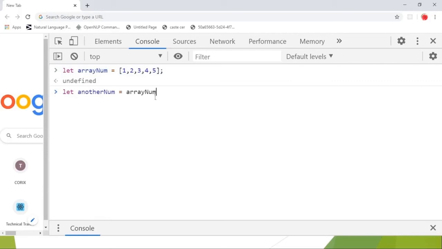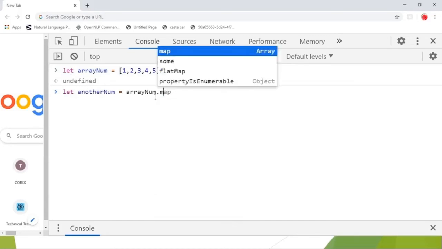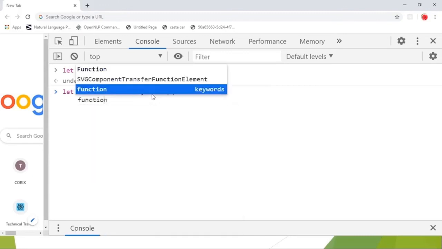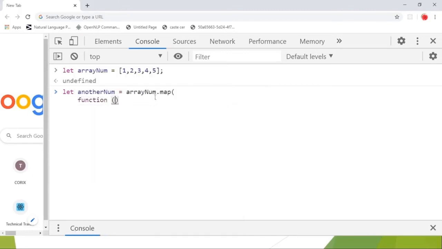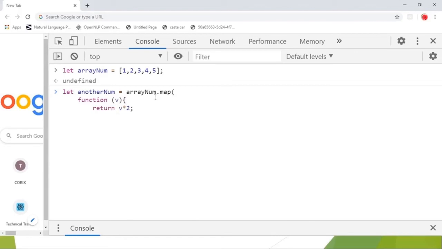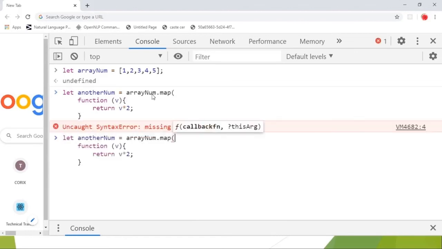First of all, I'll show you how it works in previous JavaScript. Map. Here I'm just creating an anonymous function, so return v multiplied by 2.